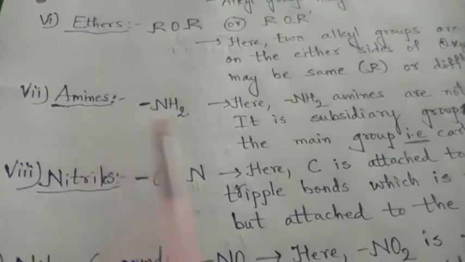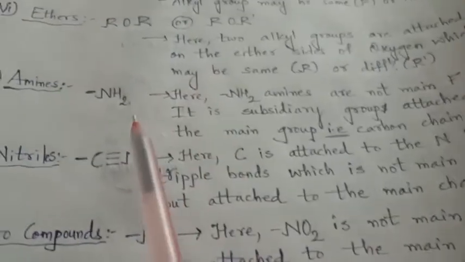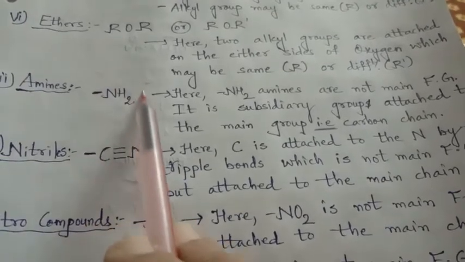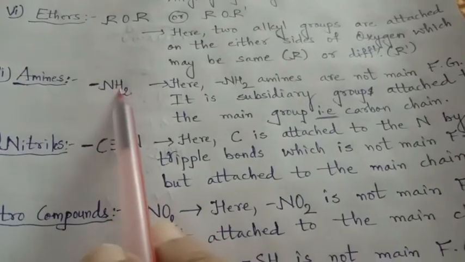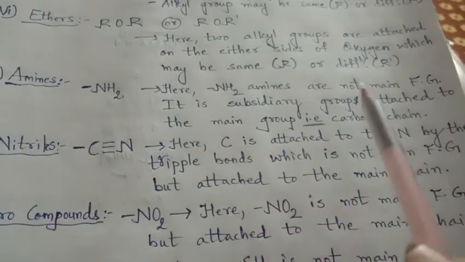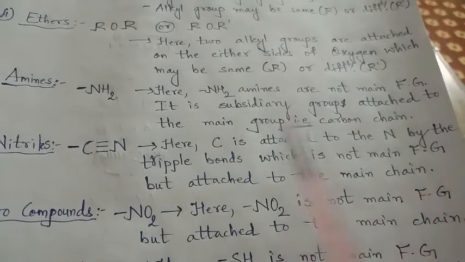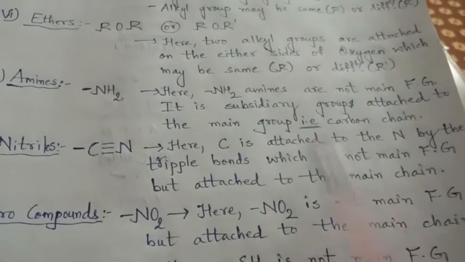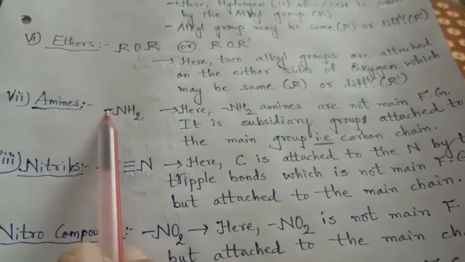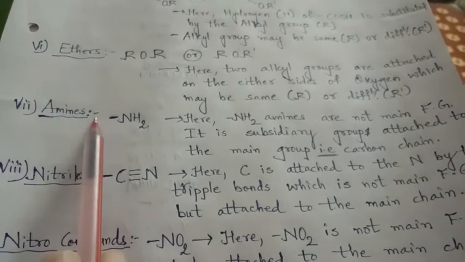Now here NH2, the amine group, does not contain carbon and is not a hydrocarbon series, so we consider that it is not a main functional group. It is a subsidiary group attached to the carbon chain, and that is why the dash is kept here. This dash means it is the attachment to the carbon series.